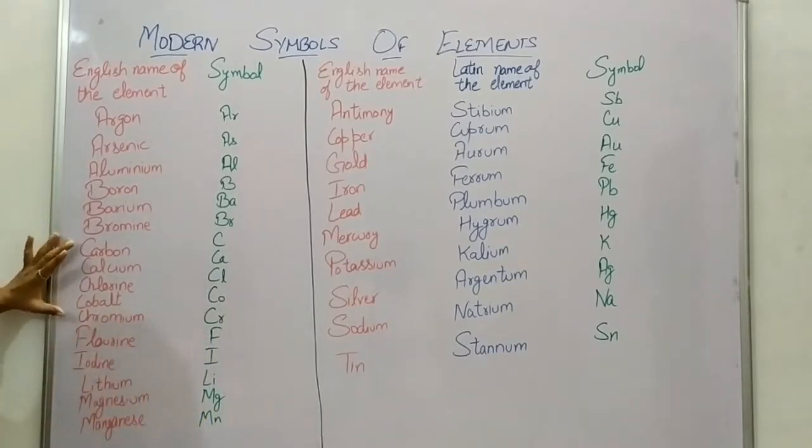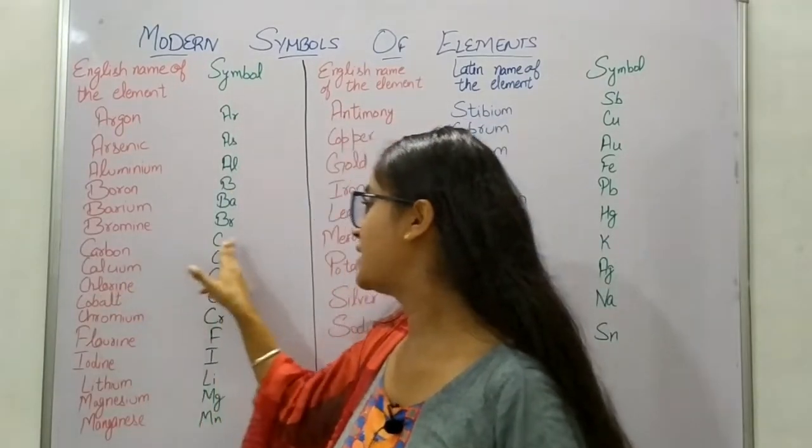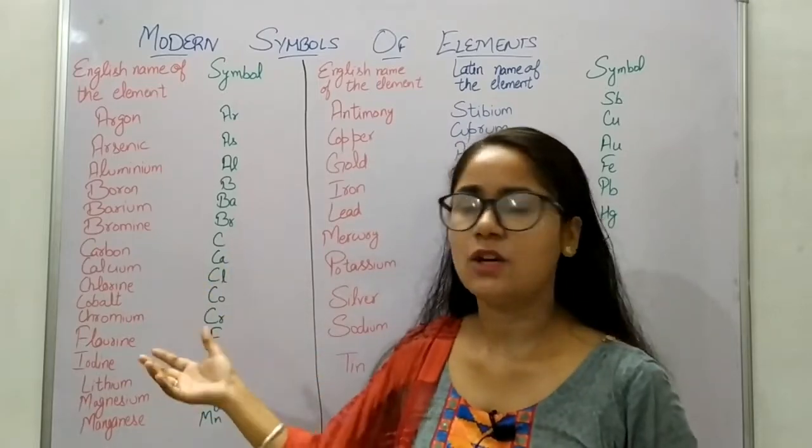Similarly, now comes carbon, calcium, chlorine, cobalt, chromium. 1, 2, 3, 4, 5 elements that are starting with C, my dear students. So carbon starts with C, this one has been finalized. Now comes calcium.